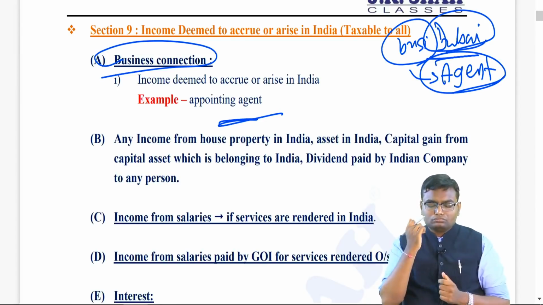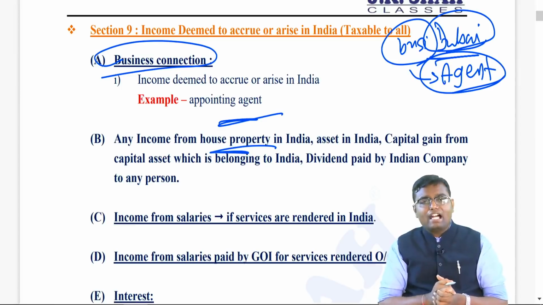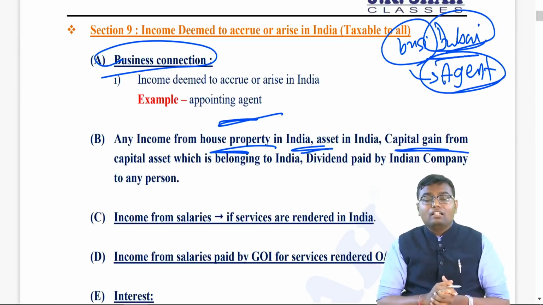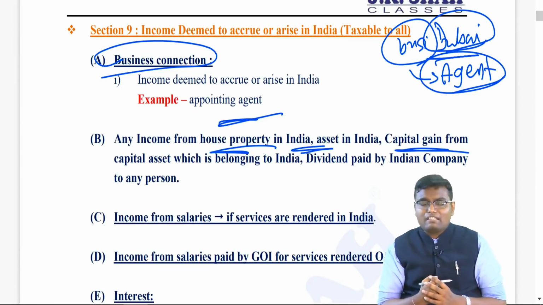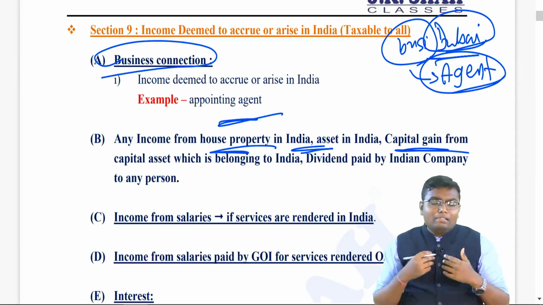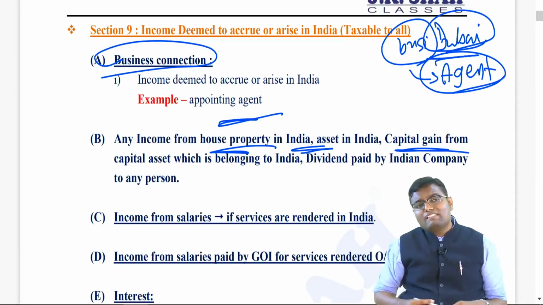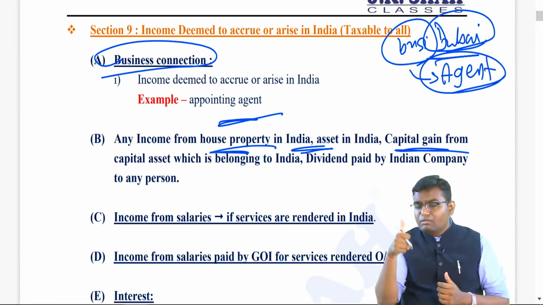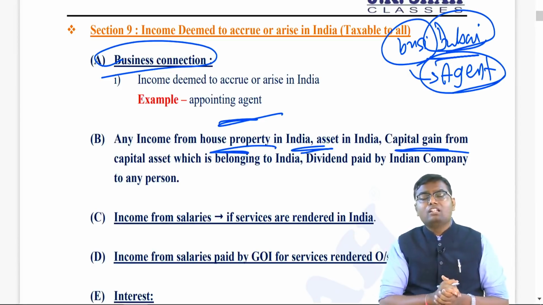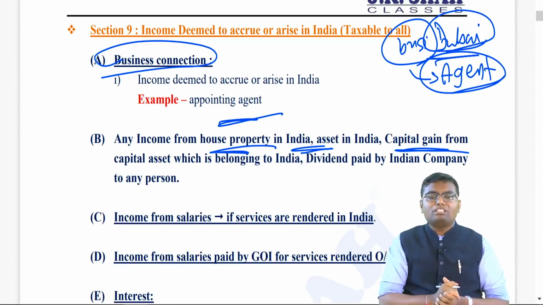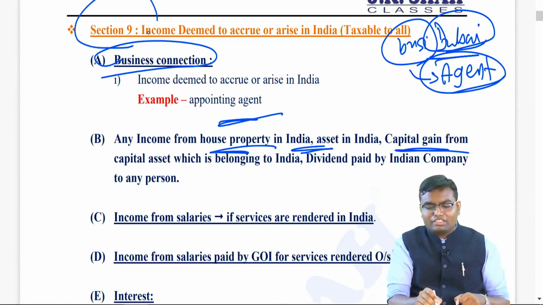Second, if your property is there in India, asset is there in India, capital asset is there in India, any income arising from that asset is taxable in India. For example, I have a house property in India. I am living in Sri Lanka. What I am doing is preparing a rent agreement in Sri Lanka for the property which is there in India. I am receiving the rent also in Sri Lanka. Income accrued outside India, received outside India. But where is the property? The property is in India. So the rental income of that property will always be taxable in India by section 9.